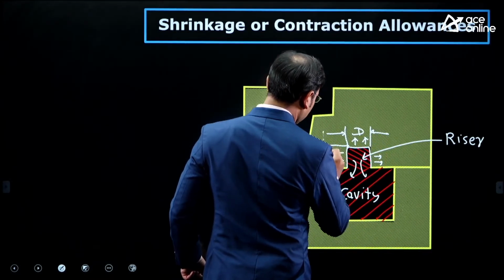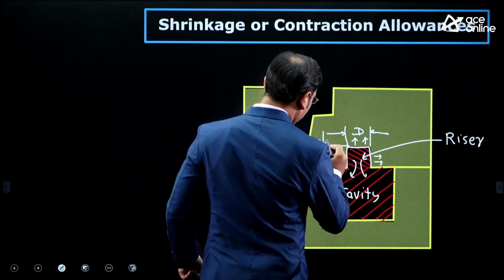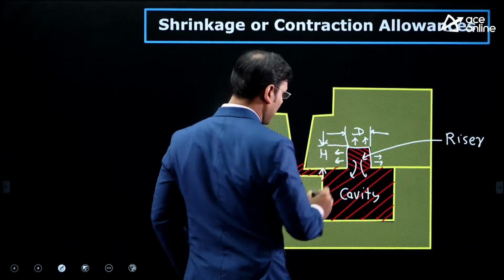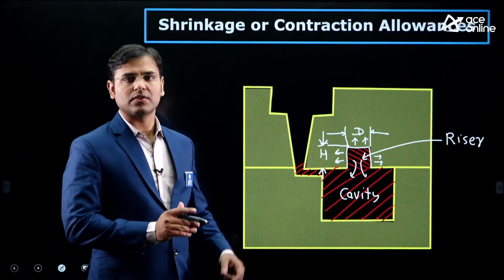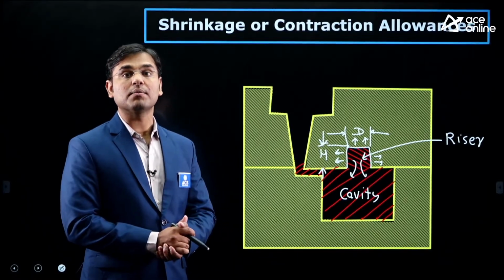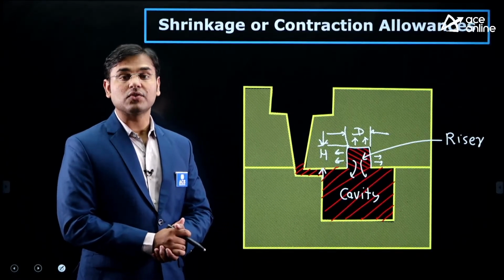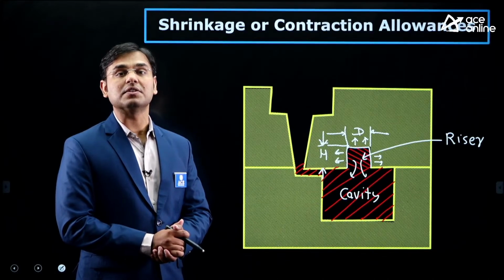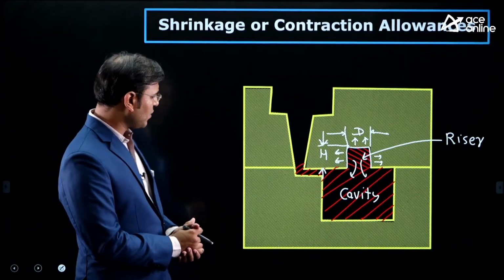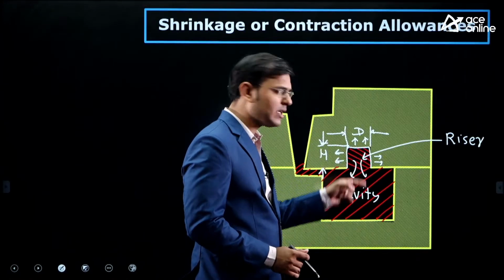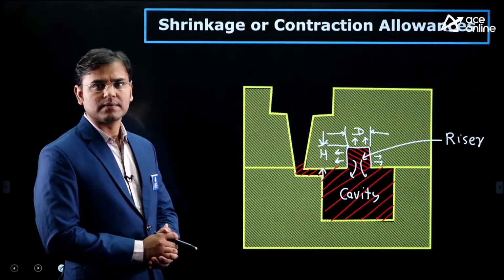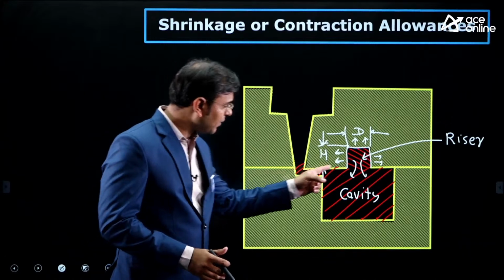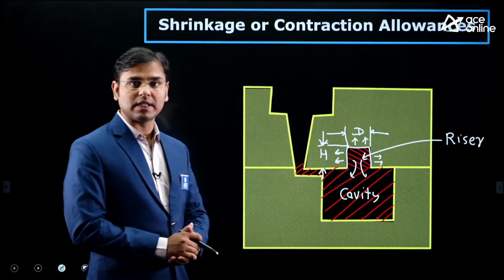This is the height of the riser. We have to select such a diameter and height of riser that the surface area of that cylindrical riser must be minimum. If the surface area is maximum, then the heat transfer will be more, and because of more heat transfer, that liquid metal will convert into solid before the molten metal in the casting cavity.